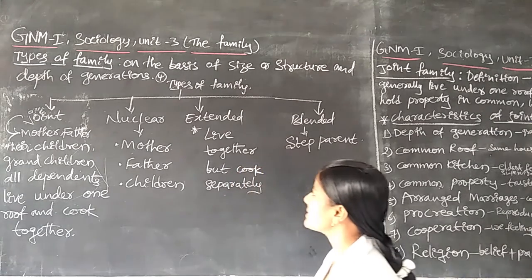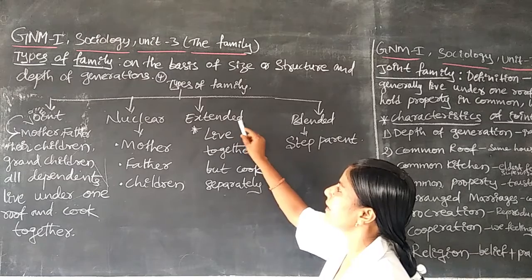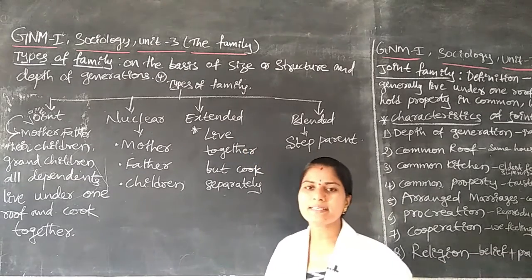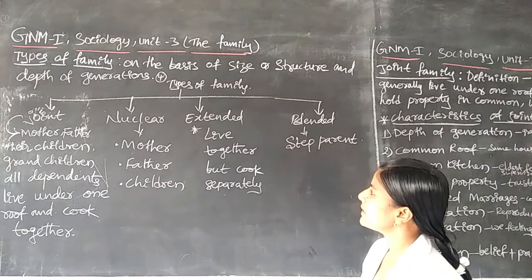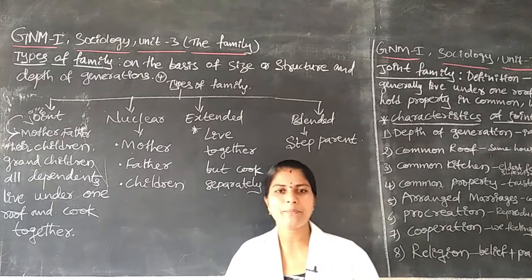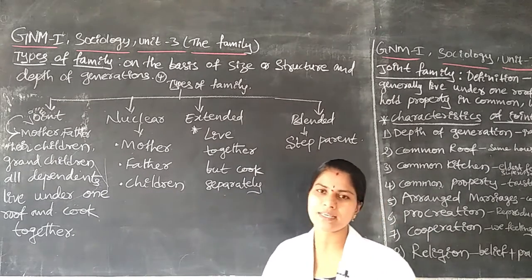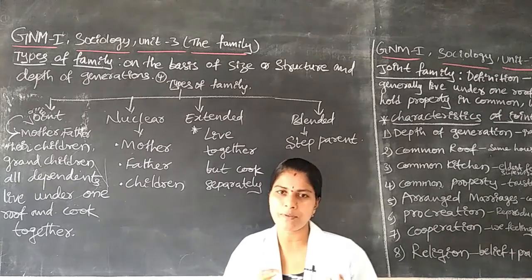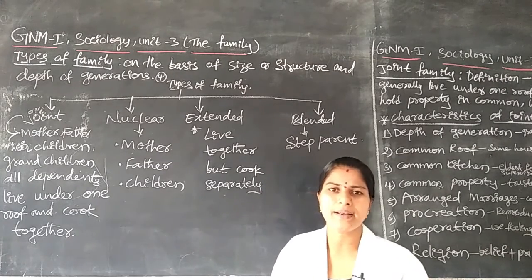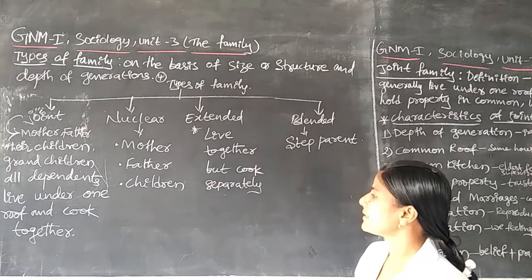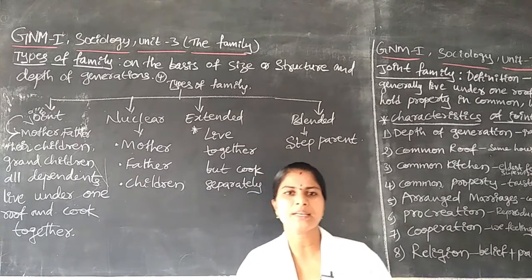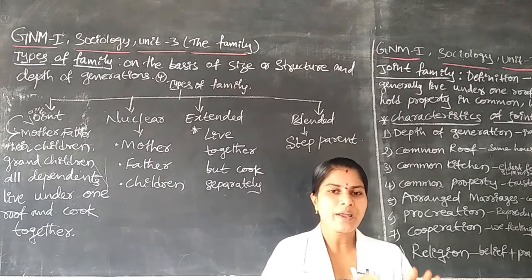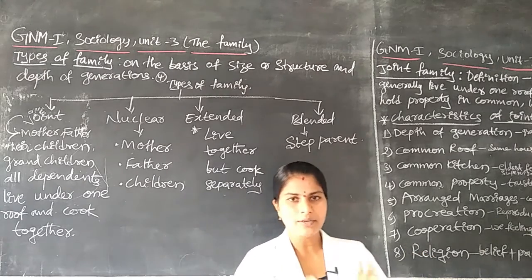Next one is the extended family. In the extended family, the first, second or third generations of people live together in a single house, but they take food separately. One house has 2 portions.